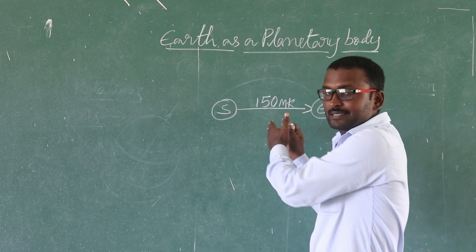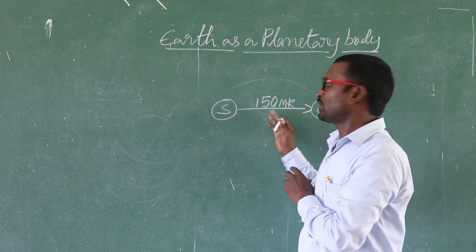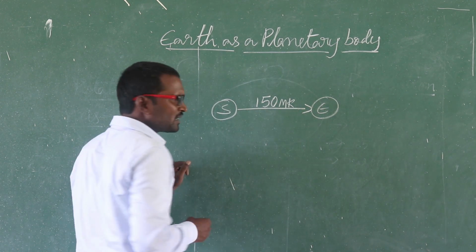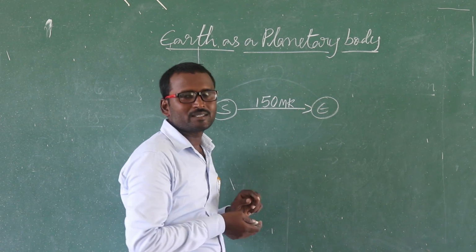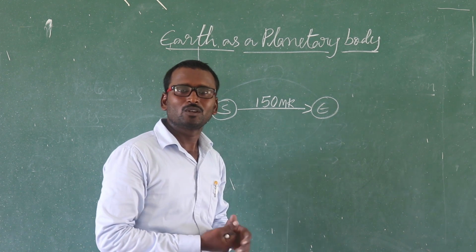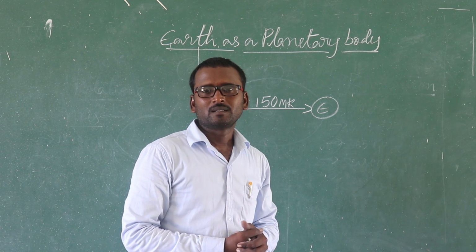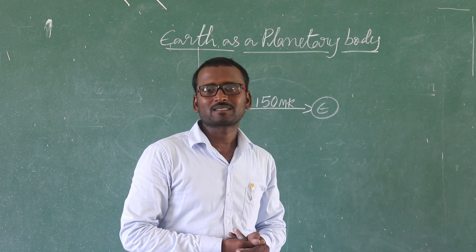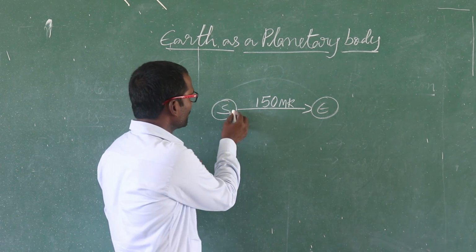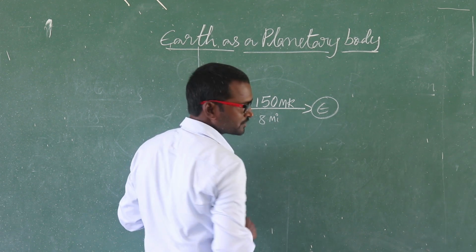That is not the exact distance between the sun and the earth. Sometimes it may be far away from the sun, sometimes it may be nearby. In order for sun rays to reach the surface of the earth, it takes nearly 8 minutes. Actually, we know very well, the speed of light is 3 lakhs kilometers per second. That's why sun rays take 8 minutes to reach the surface of the earth.